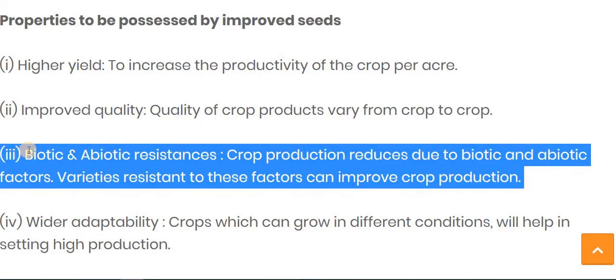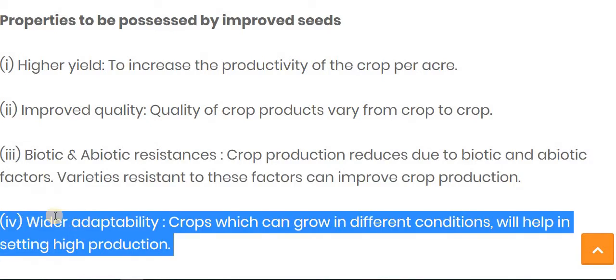The third property is biotic and abiotic resistance. The improved seed must have the capacity of biotic and abiotic resistivity, meaning crop production is reduced due to biotic and abiotic factors. Varieties resistant to these factors can improve crop production. The fourth one is wider adaptability. A crop which can grow in different conditions will help in setting high production.